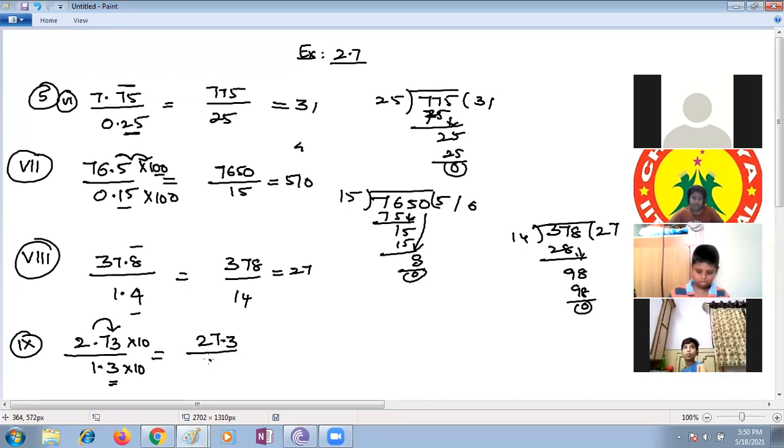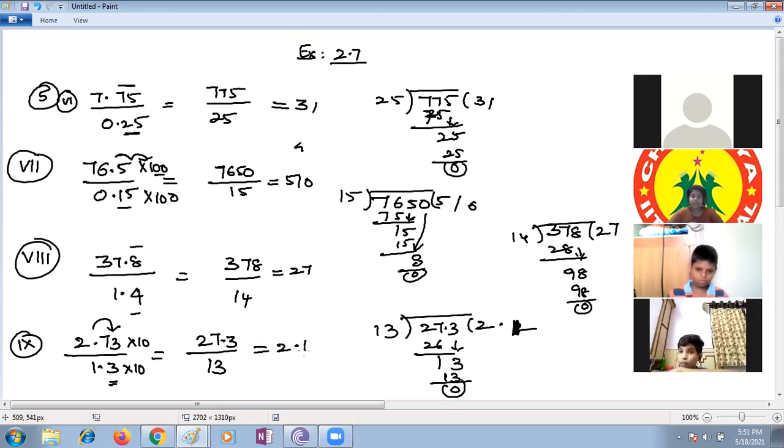27.3 divided by 13. 13 times 2 is 26, so the answer is 2.1. Okay, sorry, it's 13, not 30. So the answer is equal to 2.1. Very good. Yes, ma'am, I got the correct answer.